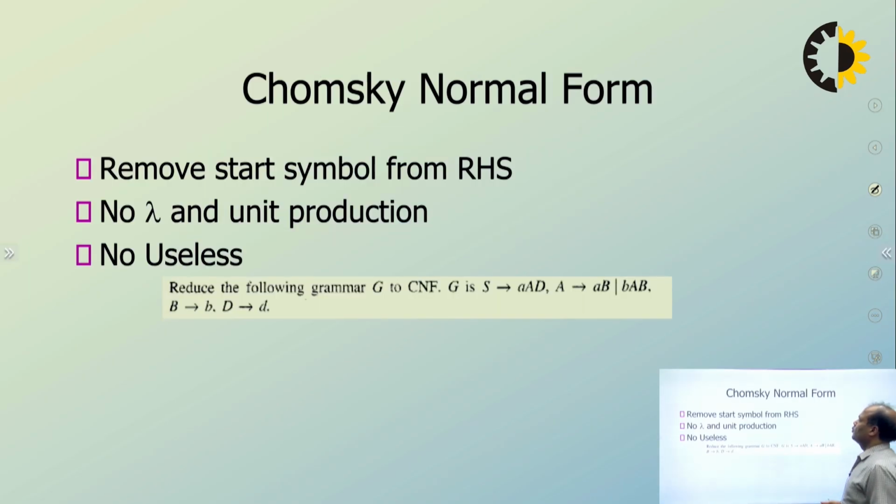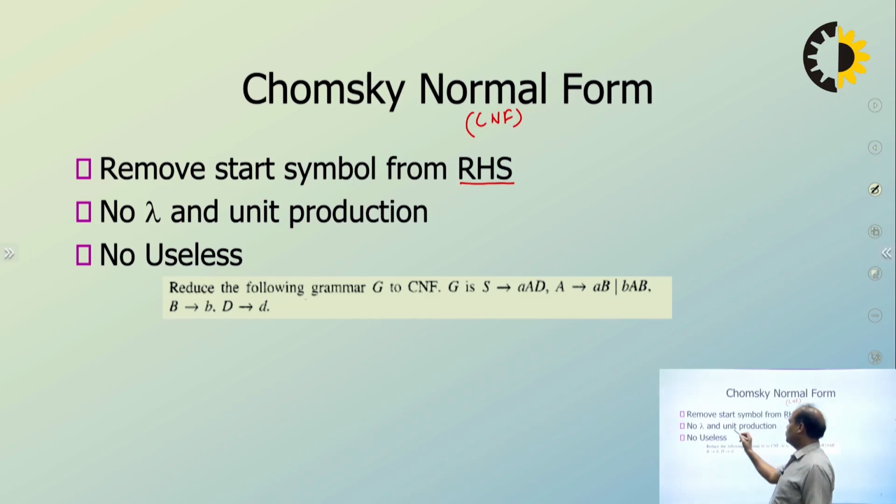Yes. So this is a very important normal form. We call it Chomsky normal form, due to Noam Chomsky, right? This is very simple. Remove the start symbol from the right hand side. Remember, there should be no start symbol on the right hand side if you want to get the Chomsky normal form. No lambda and unit production. So this is step number 1: make sure that the starting symbol is not on the right hand side.